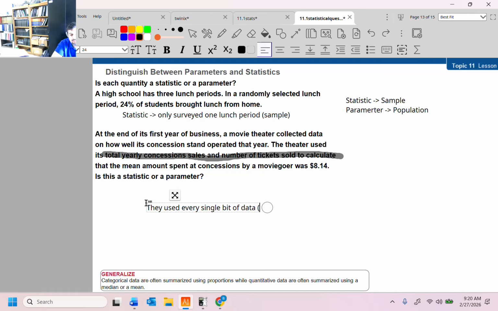We were talking about a population. So what they discovered is called a parameter, because it applies to all of it, not just a little bit of it. They didn't just pick on Fridays, okay? They picked on every single thing. And that might be it.